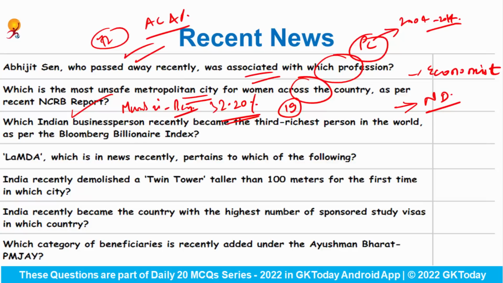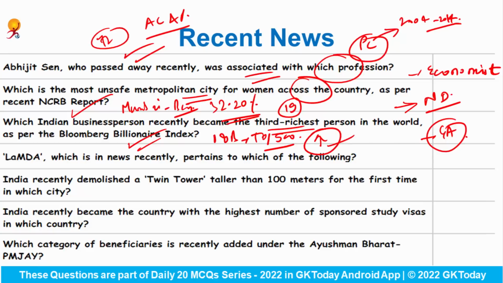Which Indian business person recently became the third richest person in the world as per the Bloomberg Billionaire Index? Answer would be Gautam Adani. And India has a total of 18 billionaires in the top 500 list. Also, don't forget that Gautam Adani is the only one among the world's 10 wealthiest people to have seen his net worth increase this year.